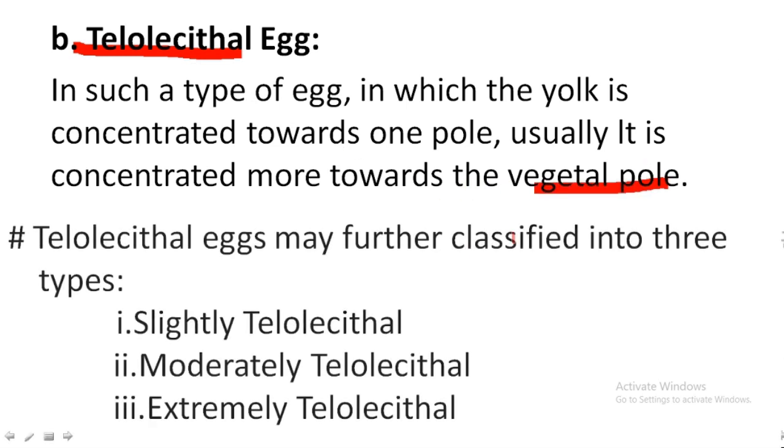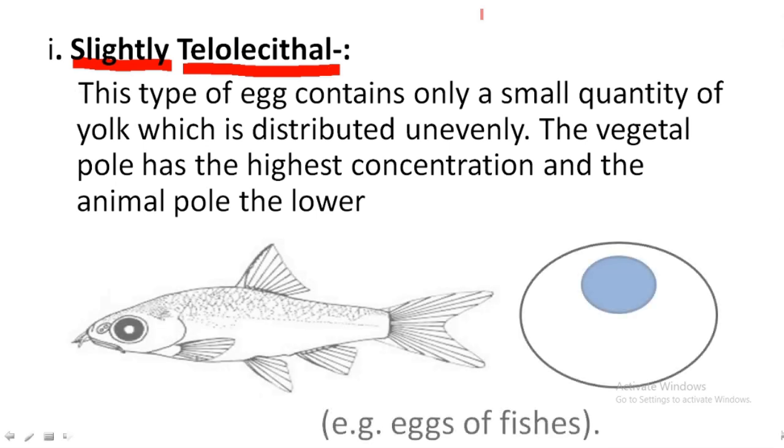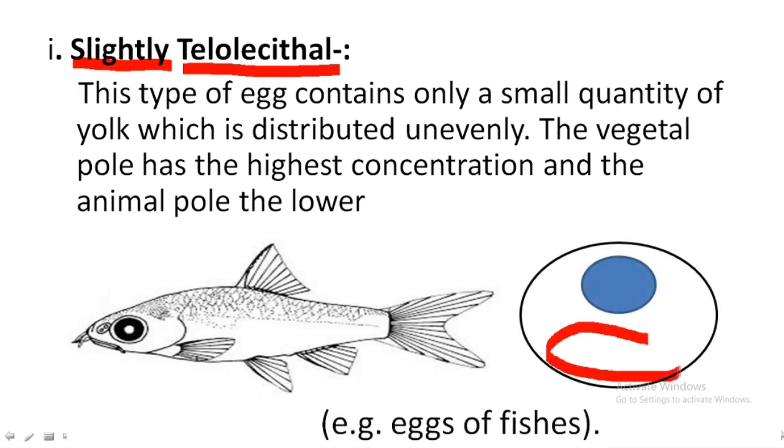The telolecithal egg may be further classified into the following three types: slightly telolecithal, moderately telolecithal and extremely telolecithal. In slightly telolecithal eggs, the yolk content is very small, and the yolk is present towards the vegetal pole side.